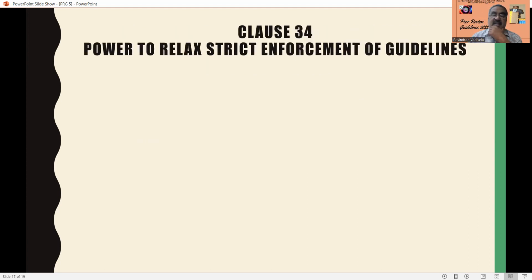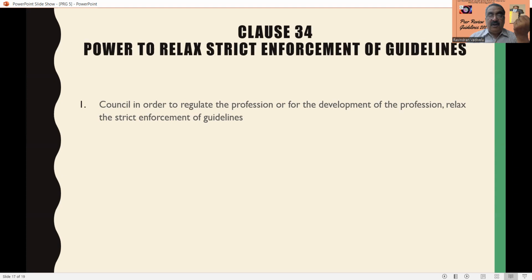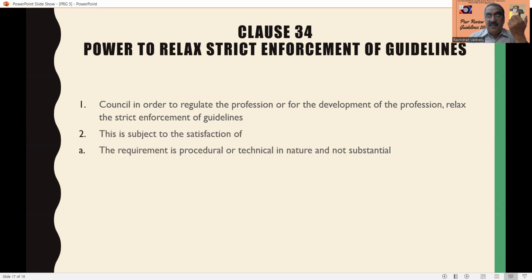Then sometimes there are some strict procedures. There is a provision also in Clause 34. It gives power to the board to relax some guidelines, to relax some strict enforcement of the guidelines. This is due to professional development or to regulate the profession.